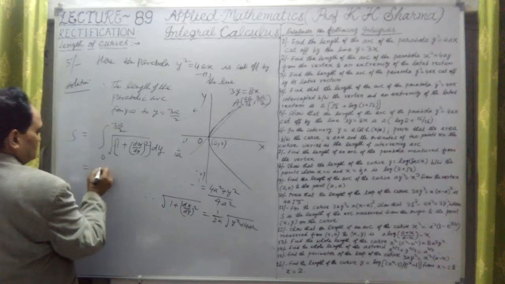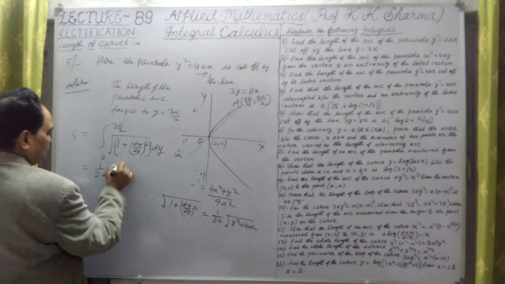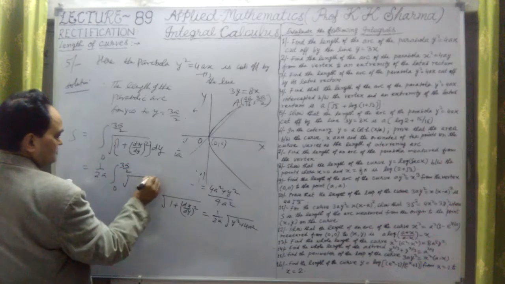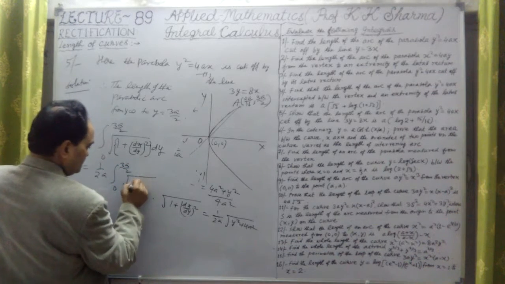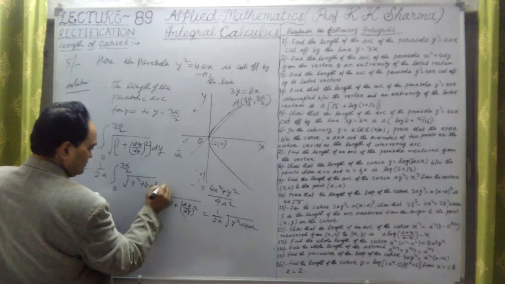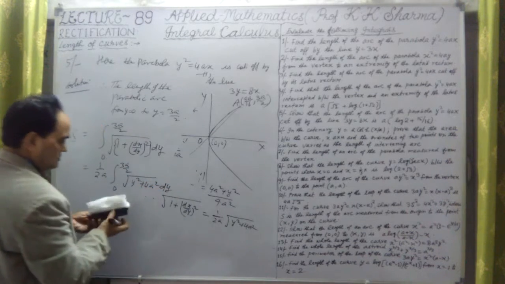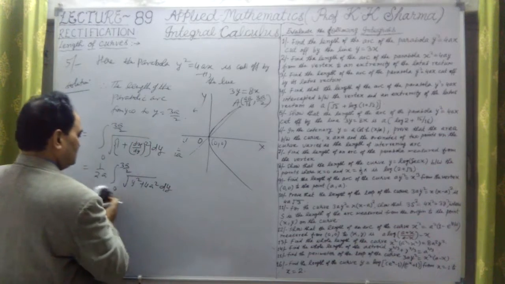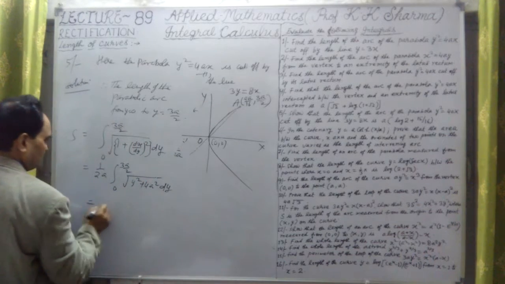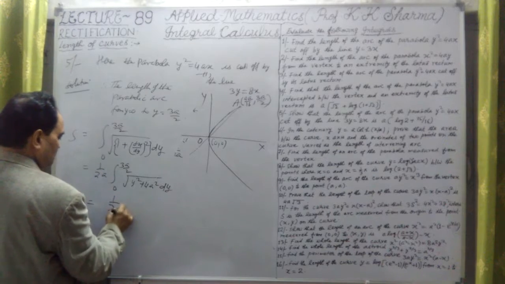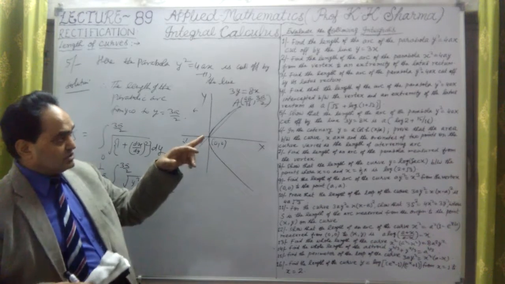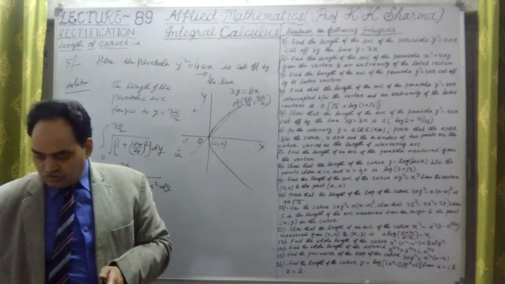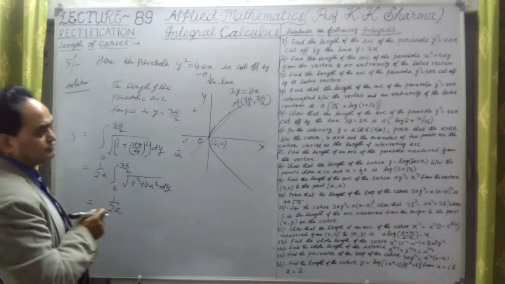Let me substitute this. This is 1/2a; let me take it outside. Integral from 0 to 3a by 2, under the square root, y square plus 4a square into dy. So this is the value here. The same type of question is repeated a number of times. It is 1/2a, and we have to prove that the answer is a into log 2 plus 15 upon 16.